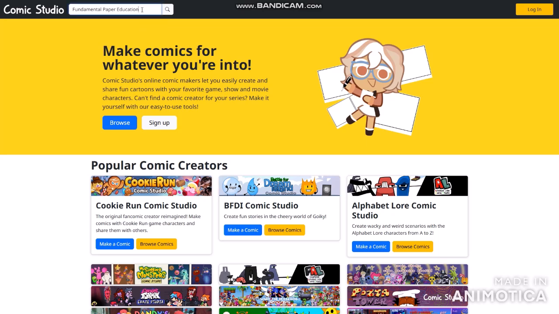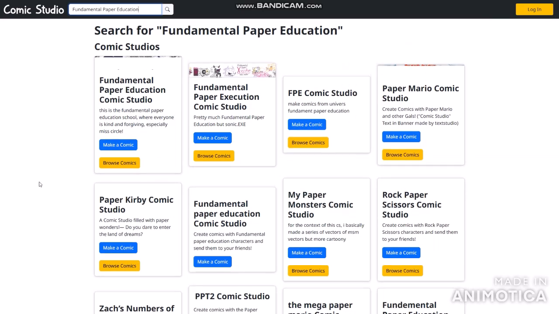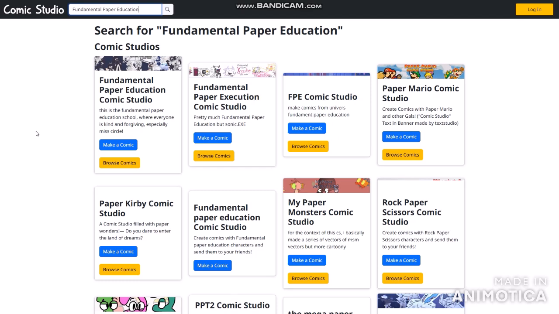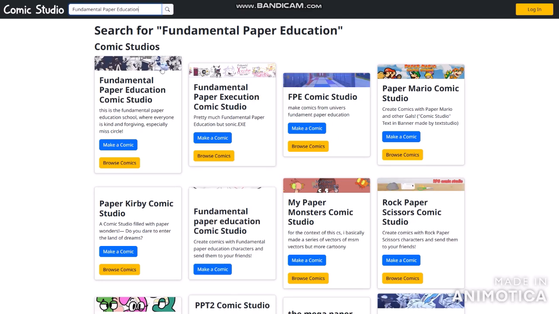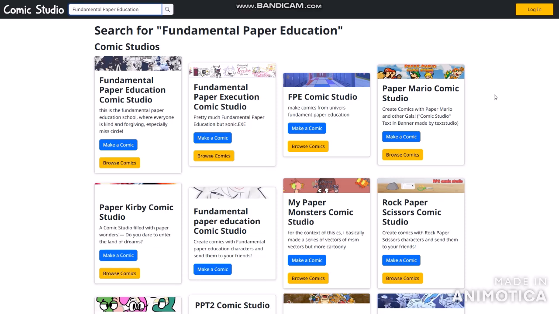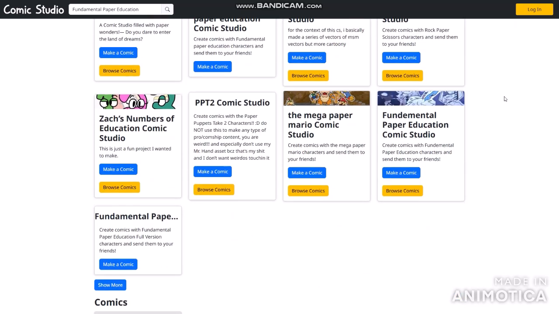And so let's get on to the search of Fundamental Paper Education and searching around here. As you can see, the results could be much more as well. Expected around them must be featured Paper Mario Comic Studio, and there's a whole lot more about Fundamental Paper Education Comic Studios that could be everywhere from around here.